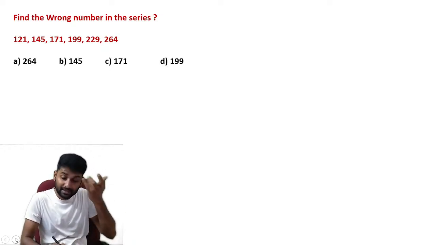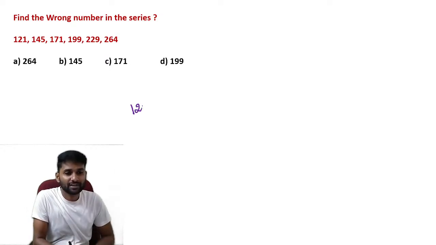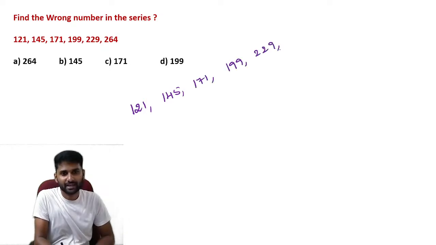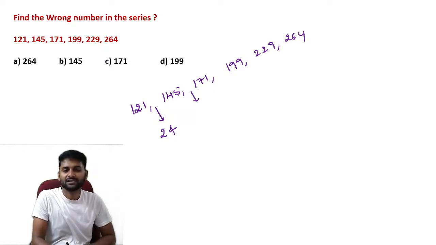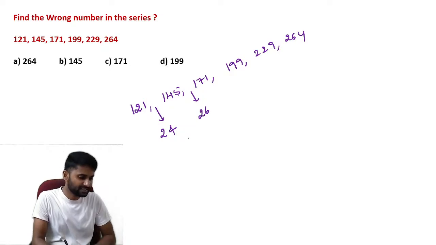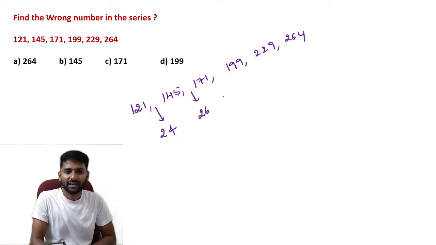Which number is completely different from the others? 121, 145, 171, 199, 229, and 260. Let's find the differences. Here it is exactly 24 units. Again, 145 plus 25, so 170 plus 1 is 171. Again, a difference of 26 units. Again, a difference of 28 units. Again, a difference of 30 units.